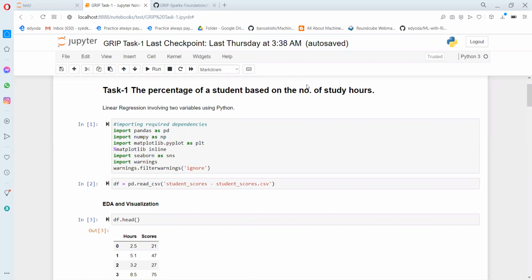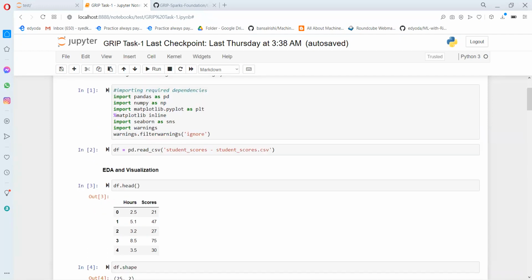This is my first task in machine learning, which is prediction using supervised machine learning. In this task, we have to predict the percentage score of a student based on the number of hours he has studied. We basically have two features, that is number of hours and the percentage score. Number of hours is the independent variable, whereas the percentage score is the dependent variable, which we have to predict.